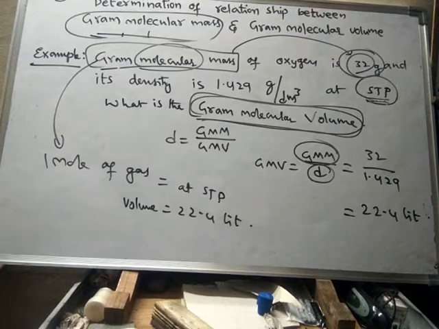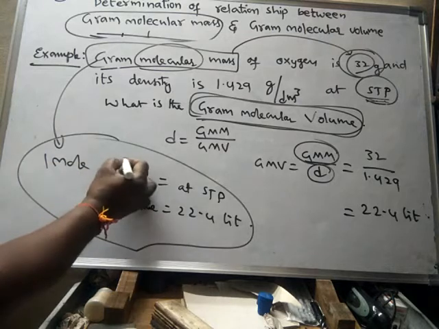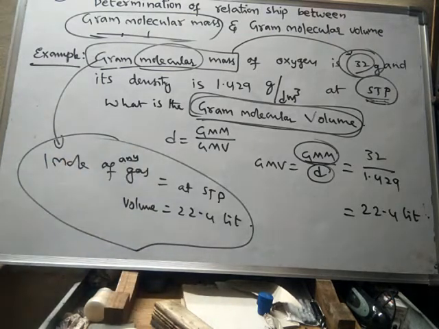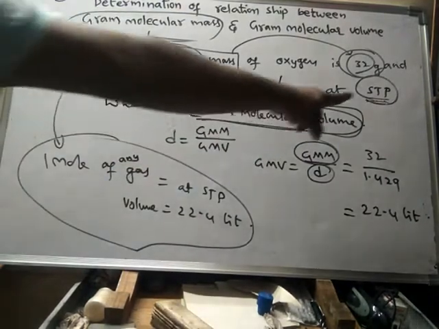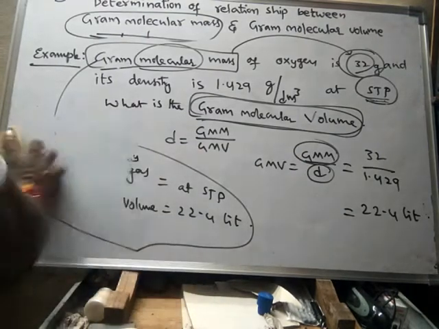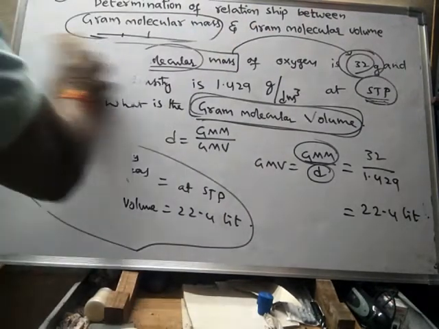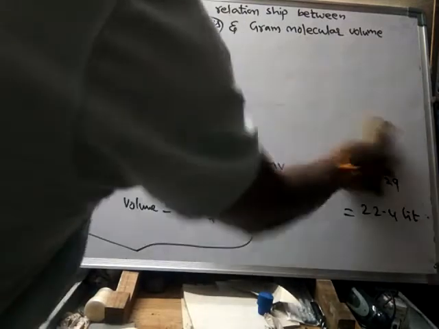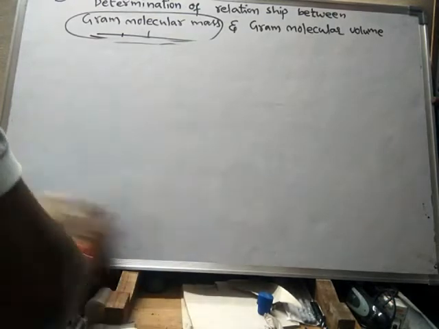So this is the thing one should learn: 1 mole of any gas at STP has a volume of 22.4 liters. That means the gram molecular volume of a gas at STP will be equal to 22.4 liters. In this way, the relationship between gram molecular mass and gram molecular volume can be obtained with the help of Avogadro law. I have given a summary of this.